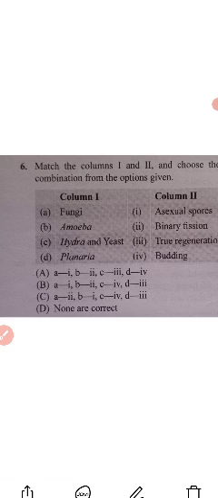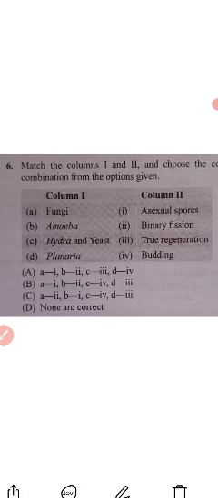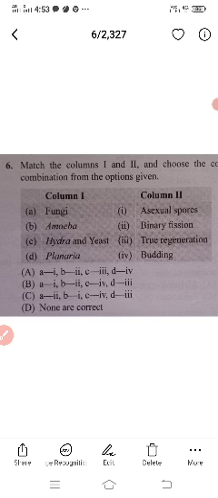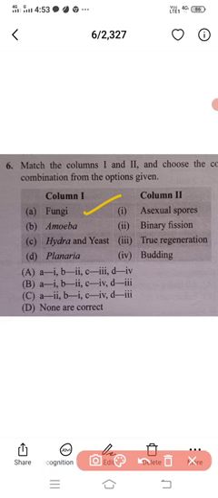Some fungi can reproduce in other ways also, like the filamentous fungus, but here asexual spores are commonly observed in the fungi. So that means this A is right here; the combination is already right.